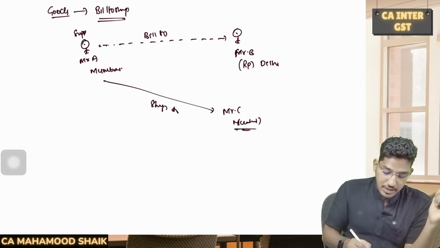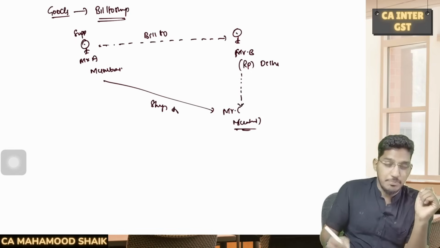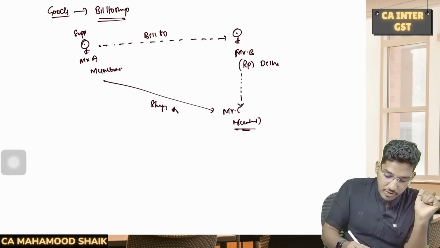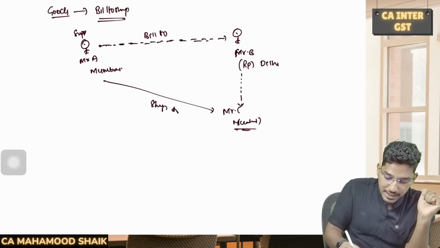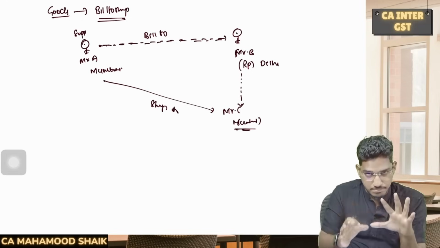Now here it involves two supplies. One is the supply between A and B, which is a bill to ship to transaction, and there is another transaction between Mr. B and C. Now I will talk about this aspect, how to determine the place of supply for a transaction which has taken place between Mr. A and B.